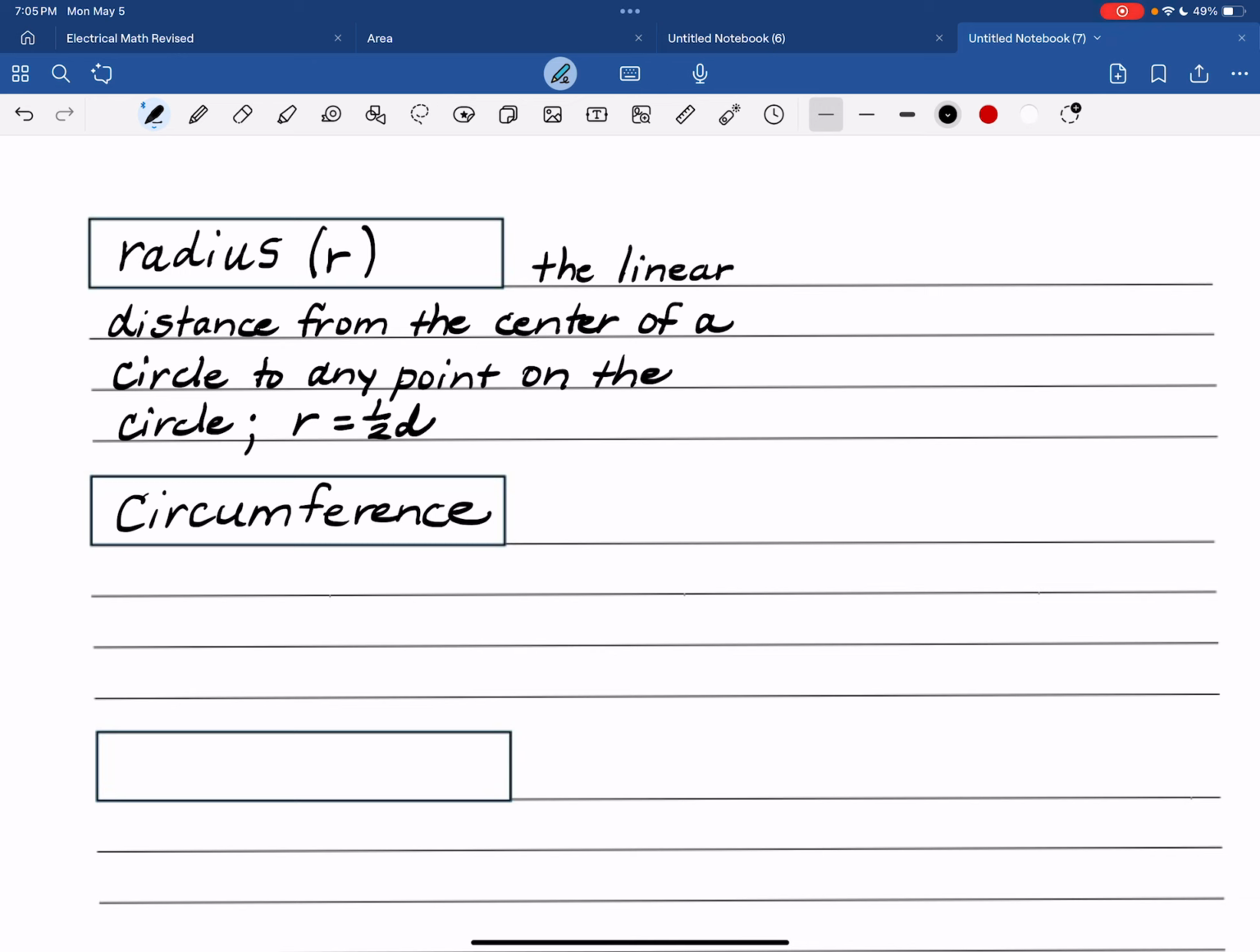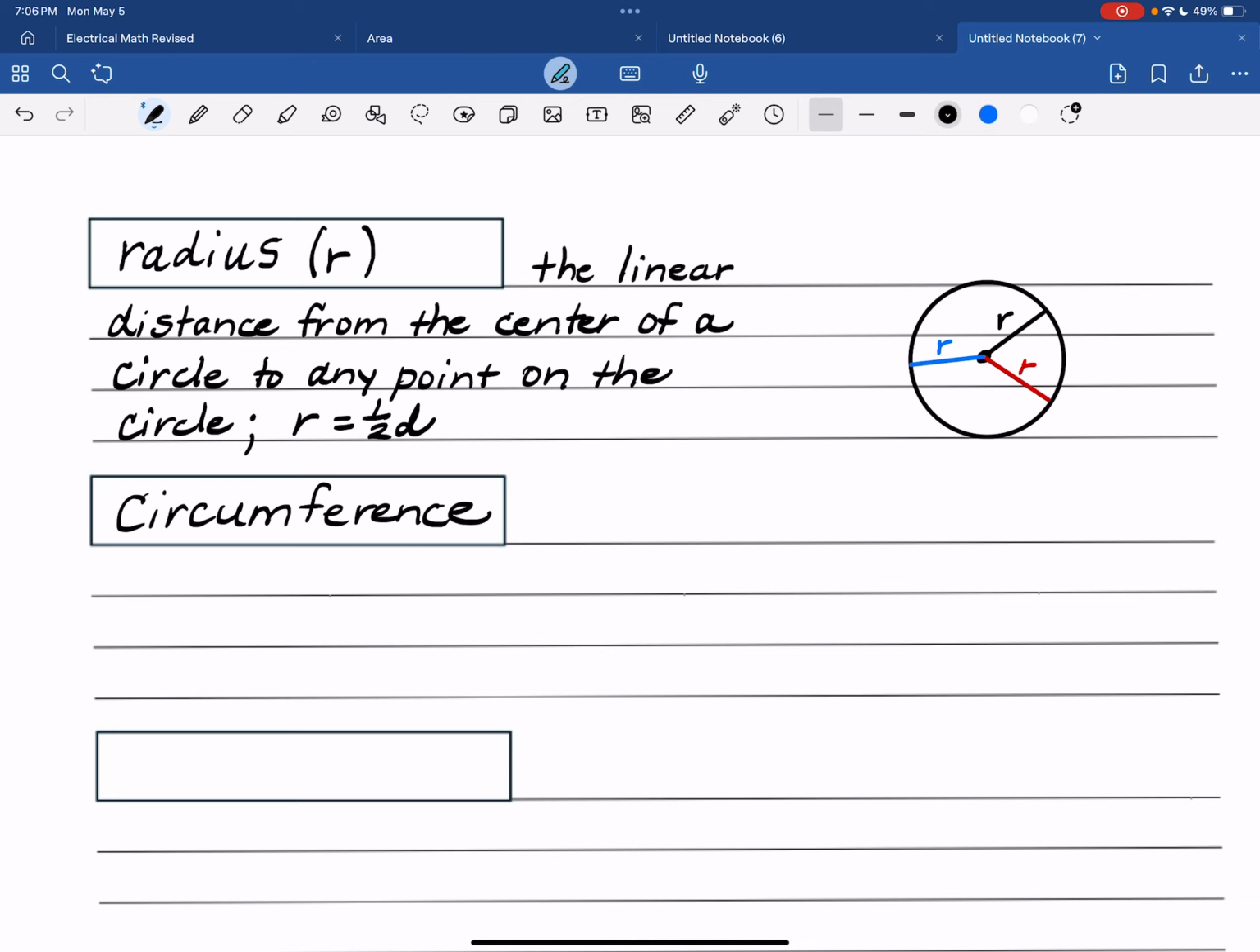And here is an example. If you draw yourself a circle, put your center point in there, and then go from the center to any point on the circle, you will have a radius. Radius is 1/2 of a diameter. So you can have radius anywhere from the center out.